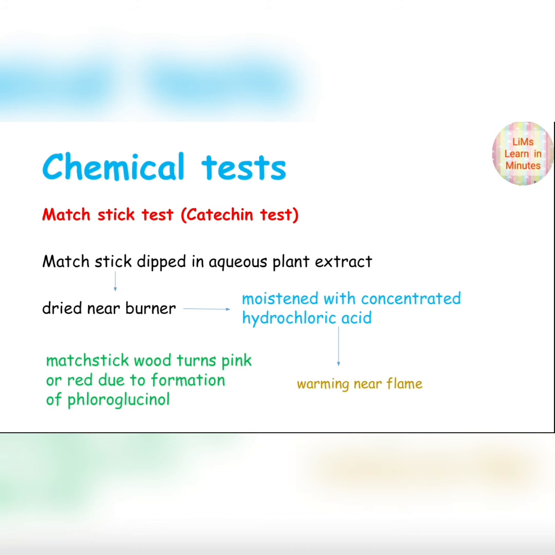A matchstick is dipped in aqueous plant extract, dried near a burner and then moistened with concentrated hydrochloric acid. On warming again near a flame, the matchstick wood turns pink or red due to the formation of phloroglucinol.